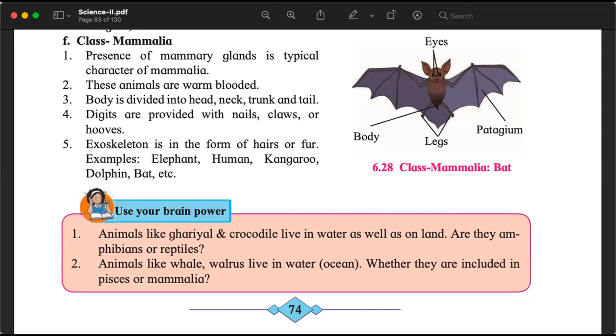Examples, very wide variety of examples. Elephants are mammals. Human beings are mammals. Kangaroos are mammals. Dolphins are mammals. Look, not just whales. Dolphins are also mammals. And of course, bats. They are mammals.